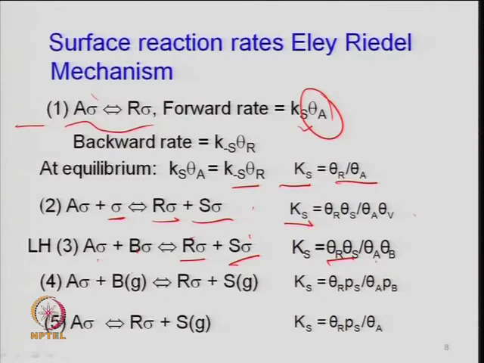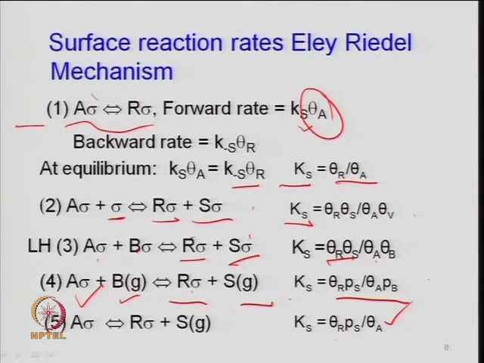So, there can be different postulations. Another one: a sigma, this is your Eley-Rideal mechanism, reacts with B in the gas phase and transforms into r sigma and s. So, k s for this can be defined in terms of theta r, P s, divided by theta a, and P b, since B is in the gas phase, so it is the partial pressure of B. And finally, another one can be a sigma giving r sigma plus s. Here k s is theta r times P s divided by theta a.